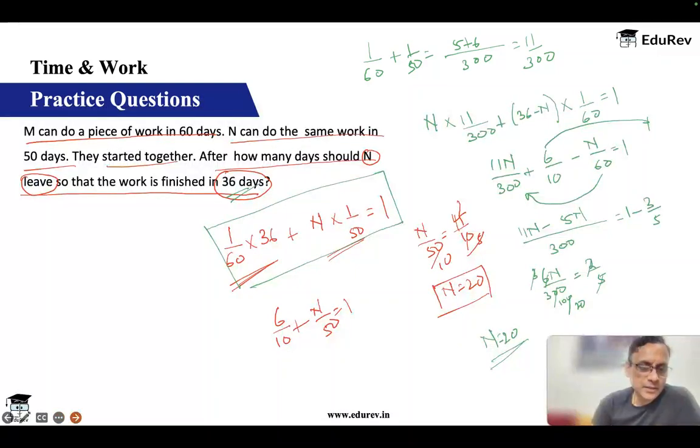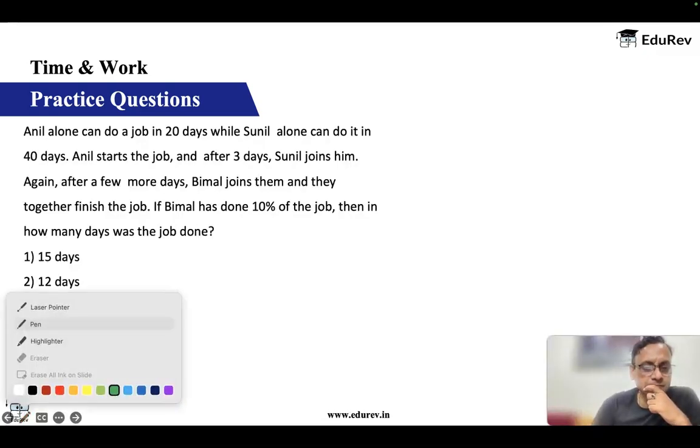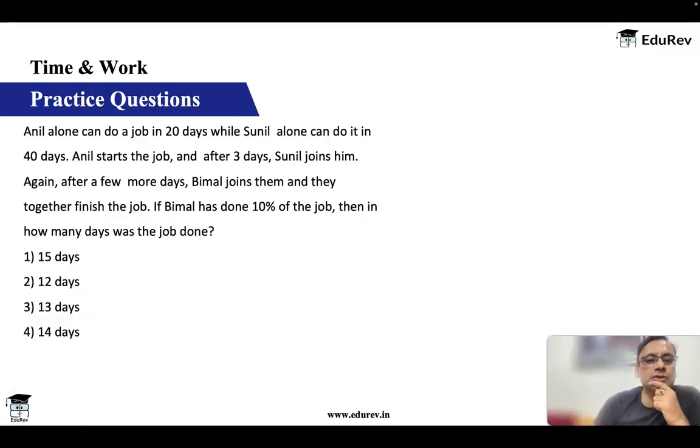Great. So let's look at one more question. Anil can do a job in 20 days, Sunil can do it in 40 days. Again, so people joining, leaving and all that. Okay, so Anil in one day does 1 by 20 and Sunil is 1 by 40.